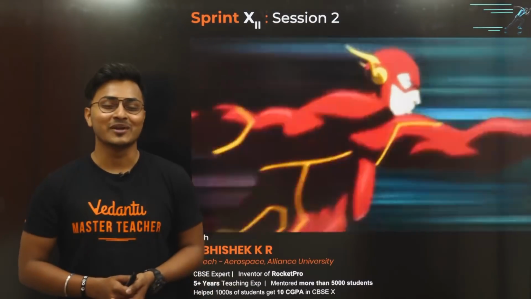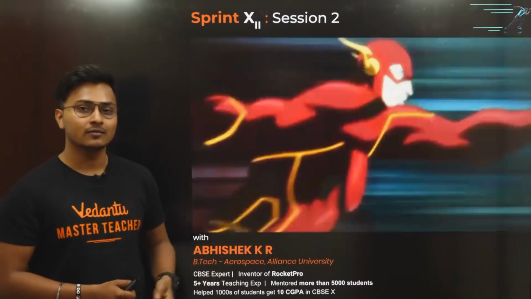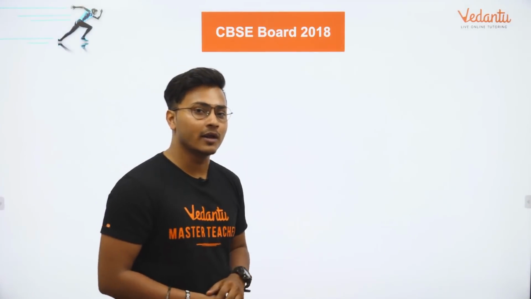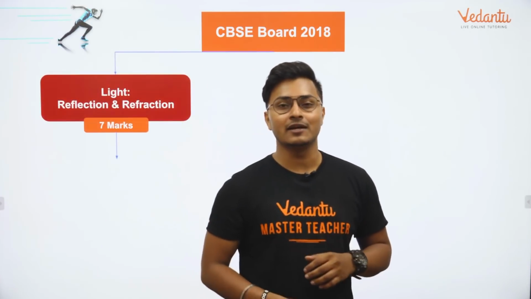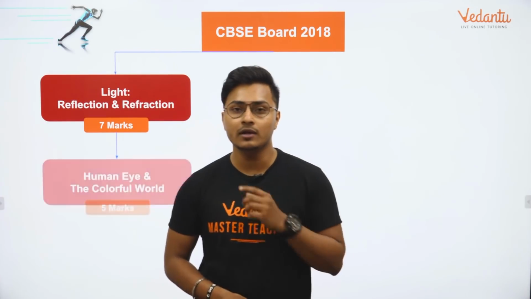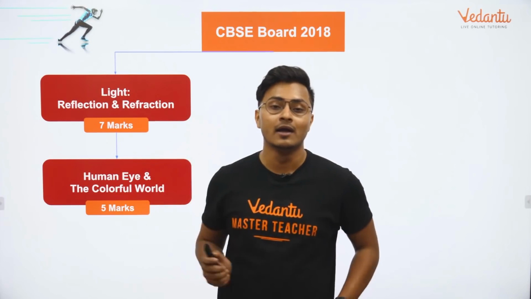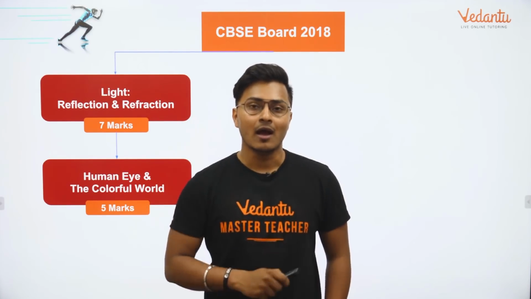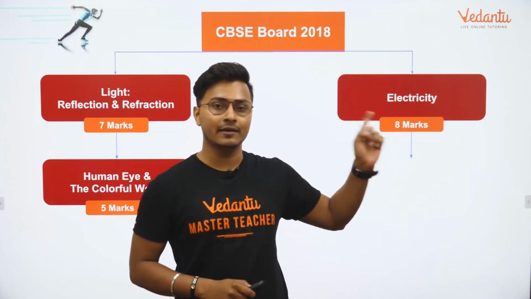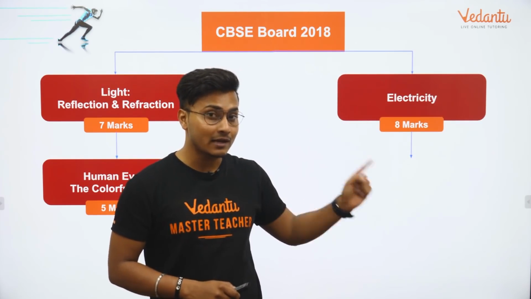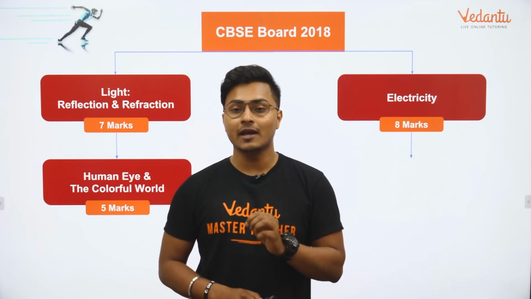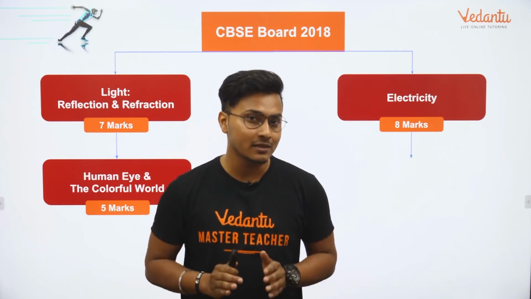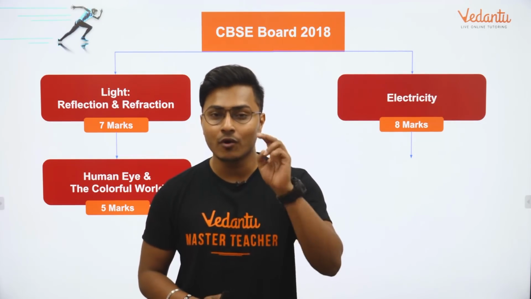Once again, for all the students who don't know me, that's my name right there, Abhishek. We are in session 2 of Sprint X, and let's see what we're going to cover today. In the previous session we covered light and human eye, which means in total we covered 12 marks of questions that came in the 2018 paper. Today we are going to cover electricity, and as you can notice very clearly, the electricity chapter came for 8 marks, including a practical based question from Section B for 2 marks.